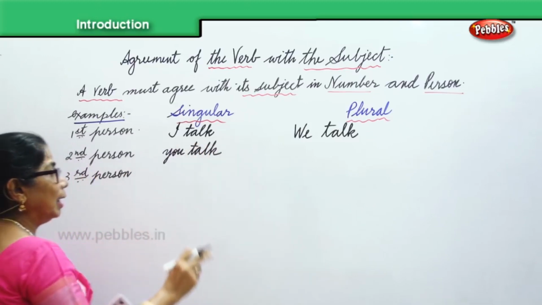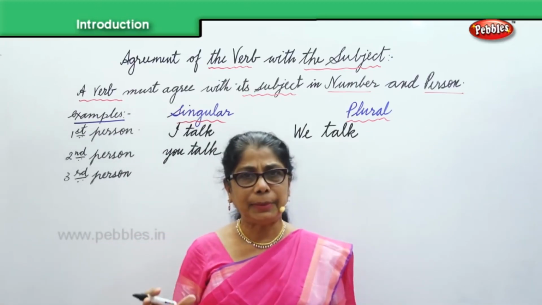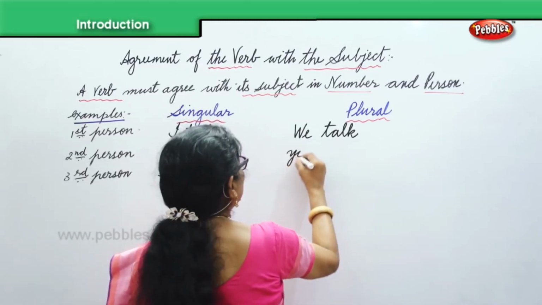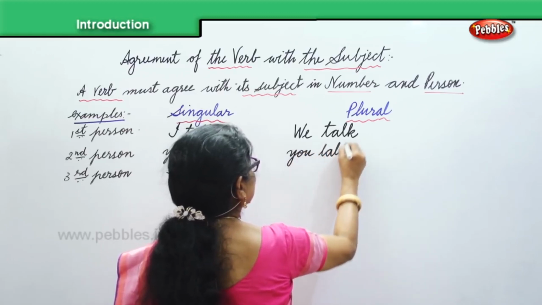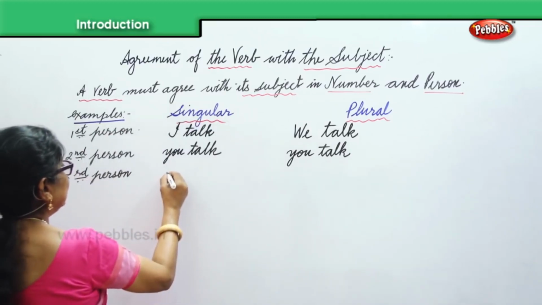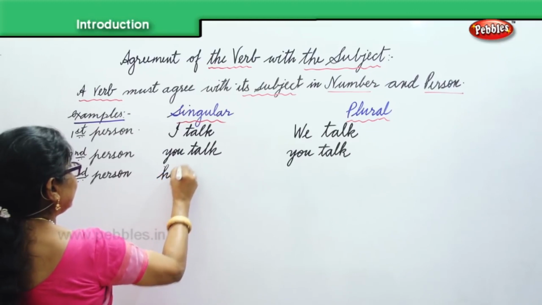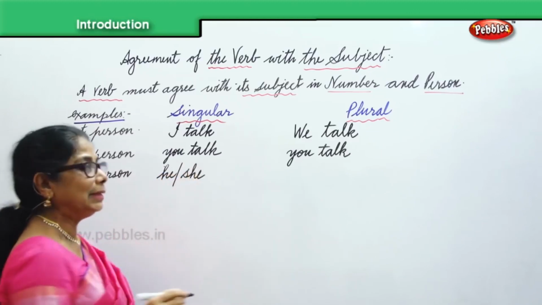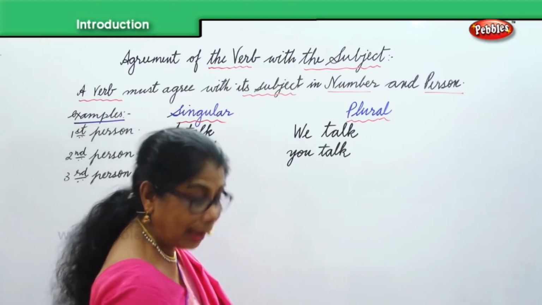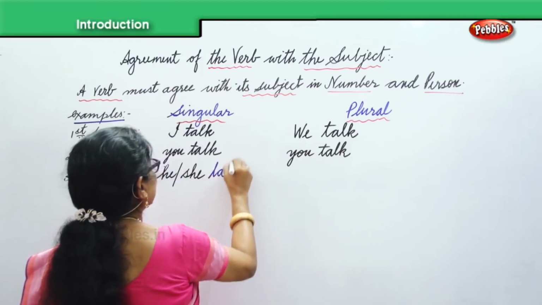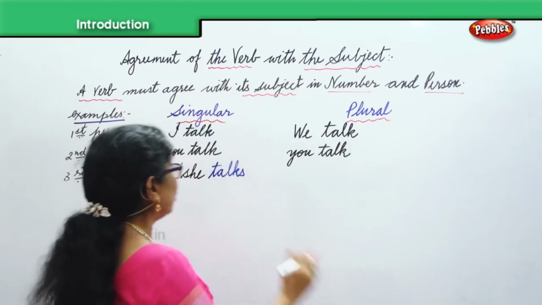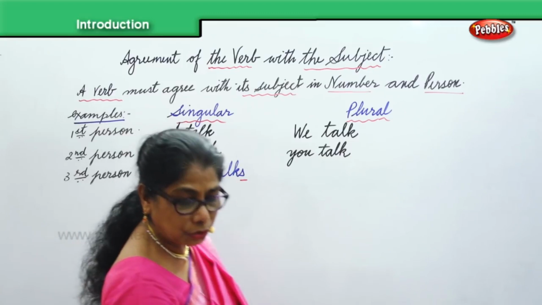You say you talk, and when it comes to plural, in the second person, you will again say you talk. For the number, you only. You talk. But in the third person, supposing you say he or she, here there is a change, and that's what we have to look at. Talks. Look at the change. He talks or she talks. That S comes there. Look at the verb change here.